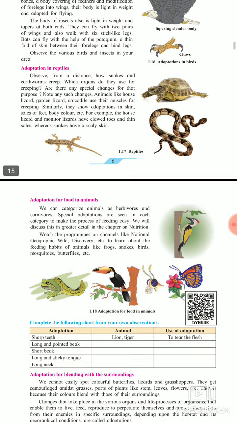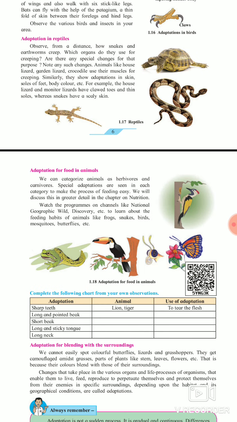Now let's move towards adaptation in reptiles. See, as you see in the picture, one turtle is there, a snake is there, a lizard is there. So see, there are a number of characteristics, or a number of types, in reptiles. You can observe that there are a number of colors and sizes in snakes. Okay, the earthworm also has a different size.